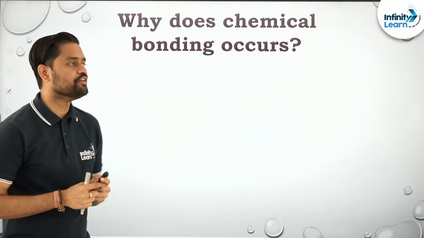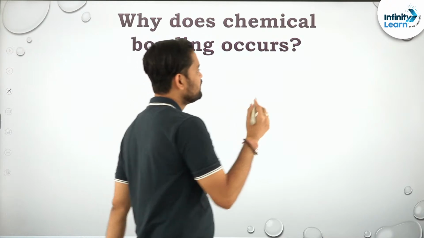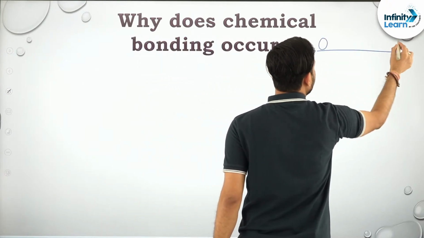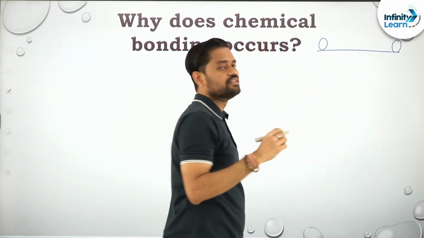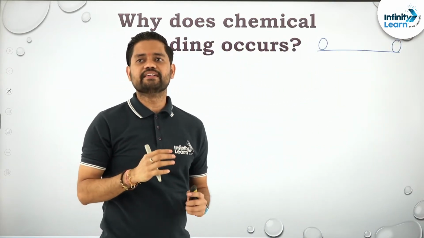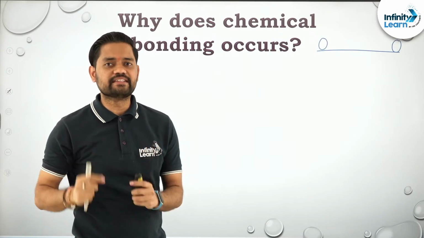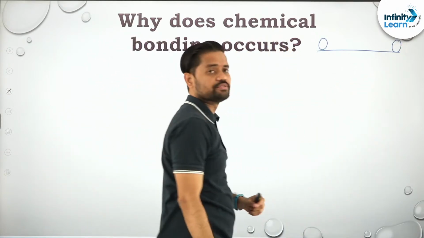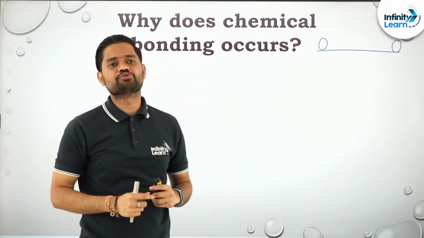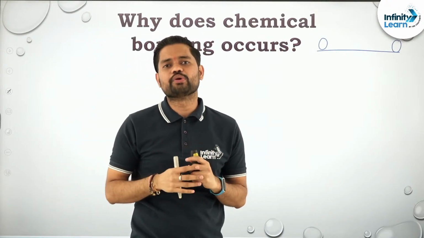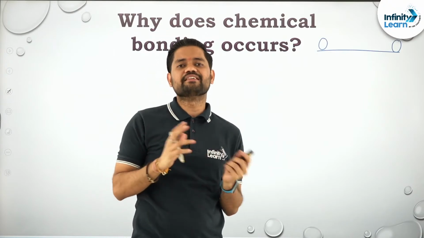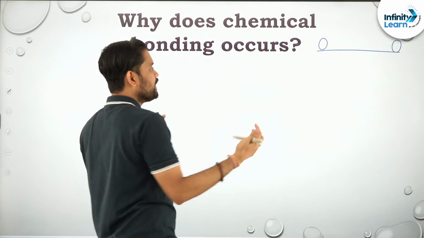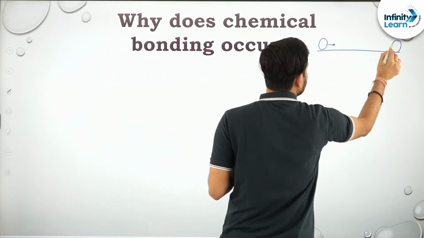To explain this, let us assume that there are two atoms at infinite distance. Since they are at infinite distance, the interaction between these two atoms will be 0, and since it is 0, the potential energy will be equal to 0.